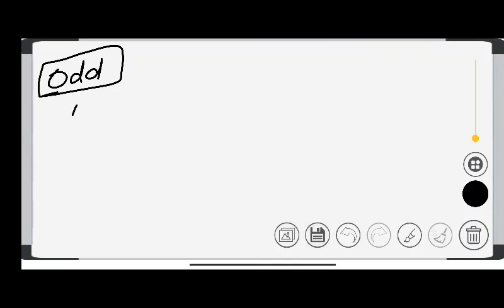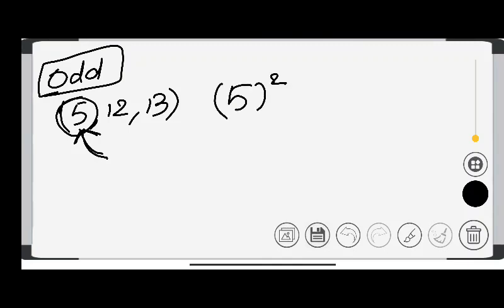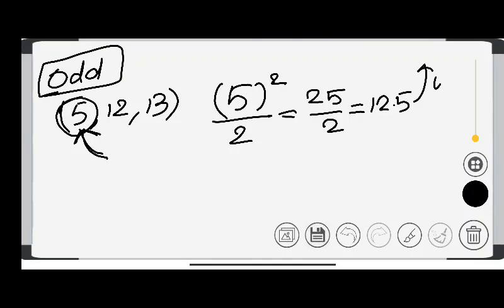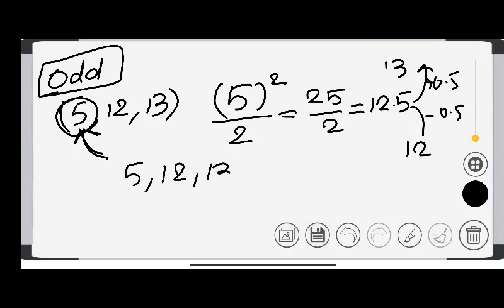Let's take another example: 5, 12 and 13. What should you do? See whether the smallest number is odd or even. This number is odd, so I use the formula: square it and divide by 2. 25 upon 2 is 12.5. 12.5 plus 0.5 is 13, and minus 0.5 is 12. So the answer is 5, 12 and 13. Were you able to understand? Yeah. Let's take more examples, with higher numbers.